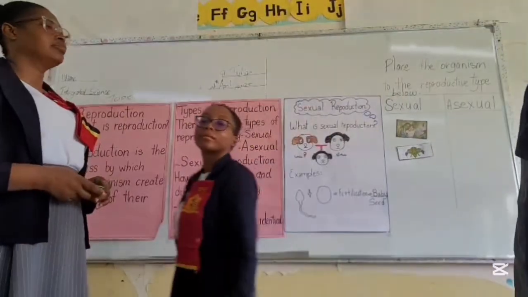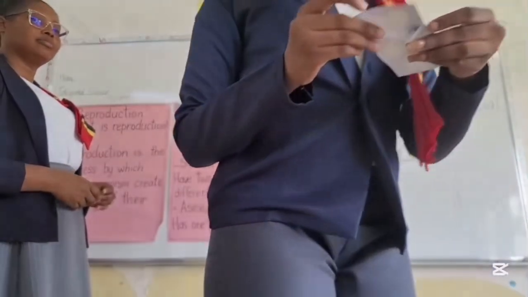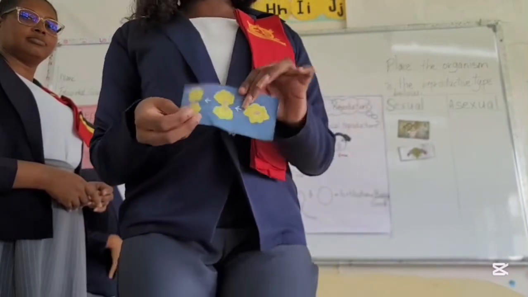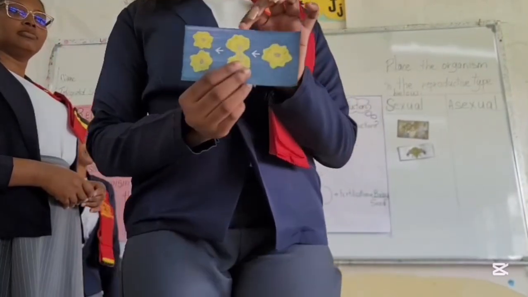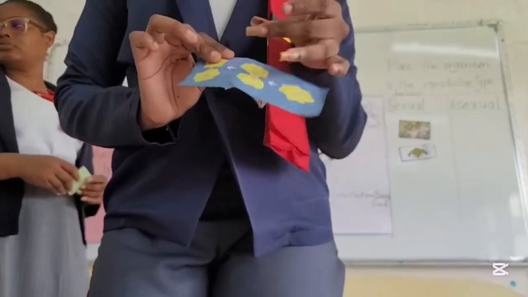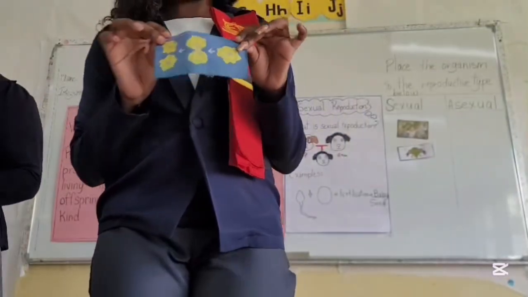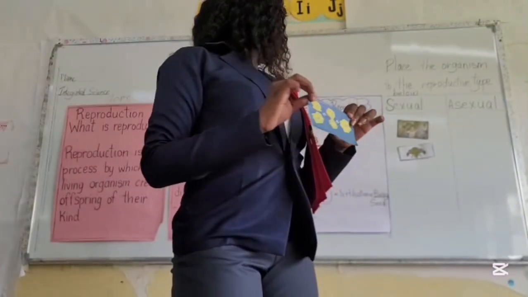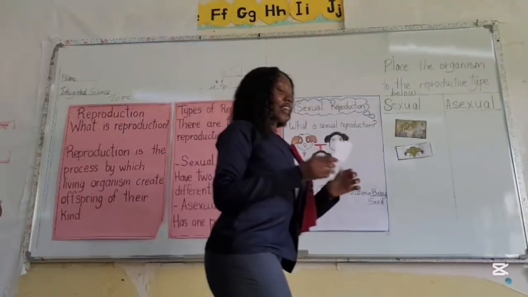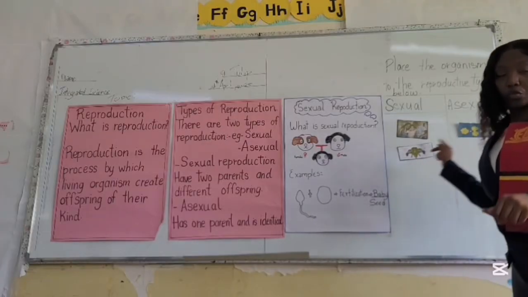Now this is a little tricky. We have an organism here. Can you guys tell what this is? This is a picture of a bacterium. This is what a bacterial cell looks like. So here we have one parent and it's being divided into two. Which type of reproduction does this belong under? Very good. Asexual reproduction, because it's one parent and it's being divided into two cells.